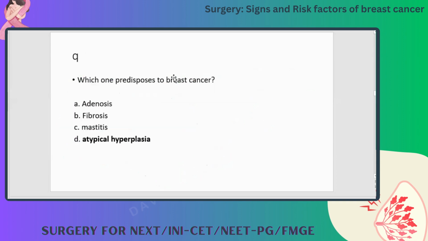Okay. So just out of curiosity, I'm asking you this. Aren't women attaining menopause at an early age these days? Yeah, definitely.